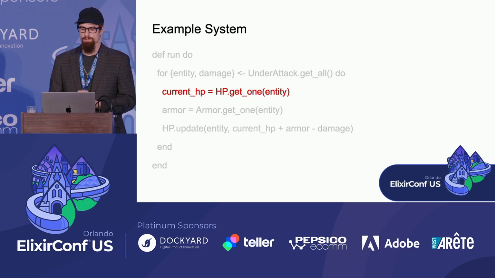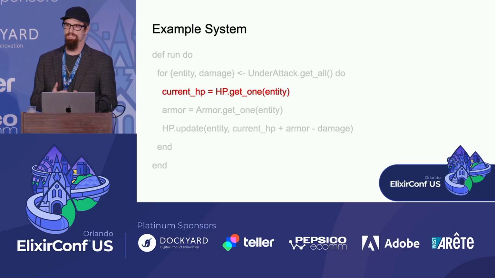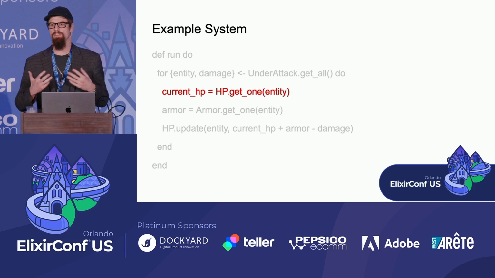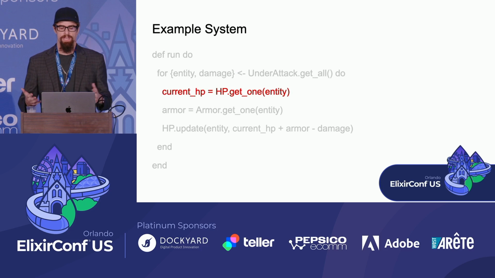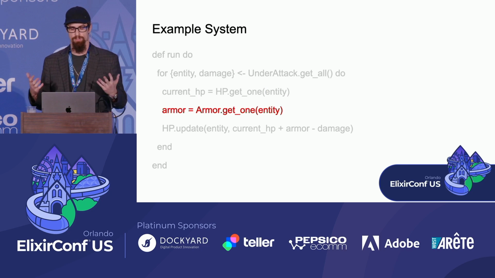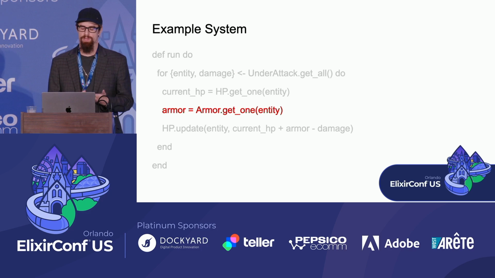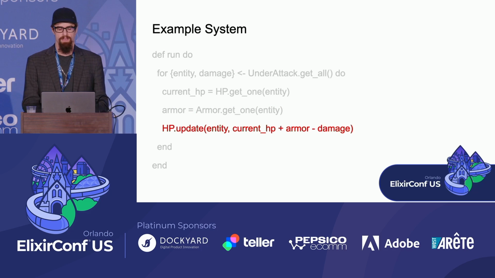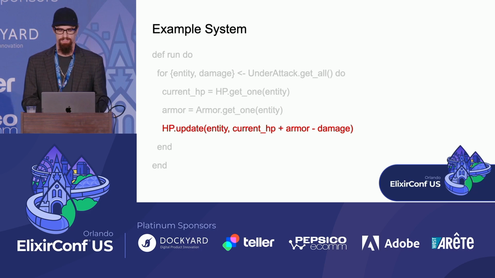So the first thing that we need to do with that is to use that entity reference in order to call the getOne function in our HP module. That will get us our current HP for the ship. We're going to call the same getOne function for the armor rating. And then once we have the current HP and the armor, now we can call update. And we'll update the hit points of that entity.